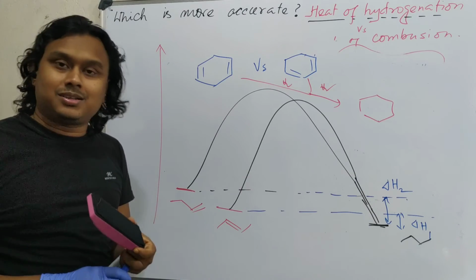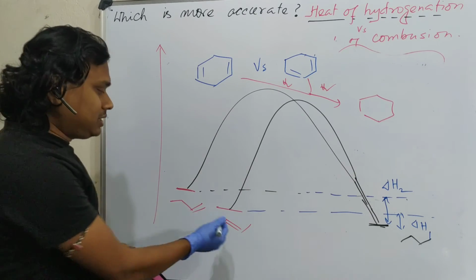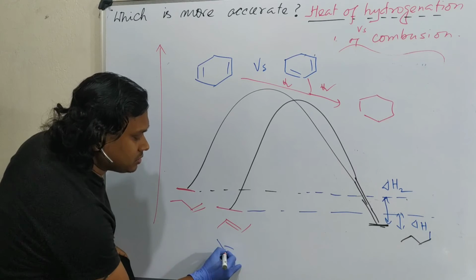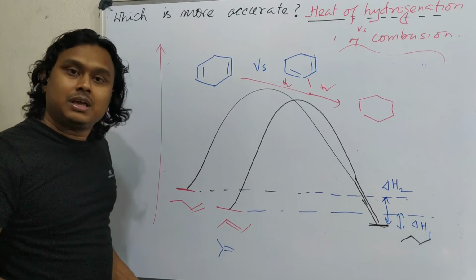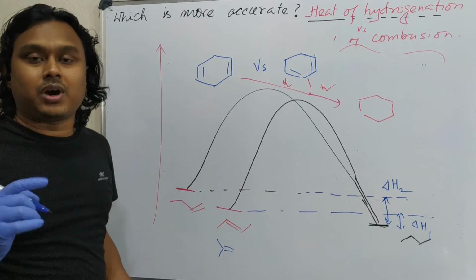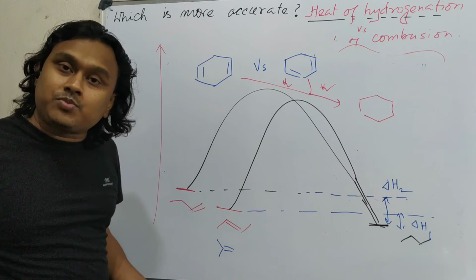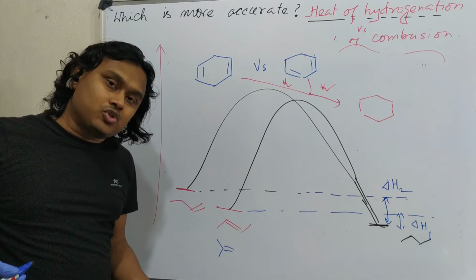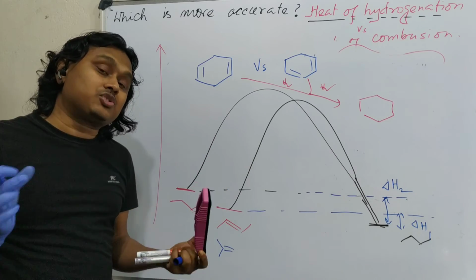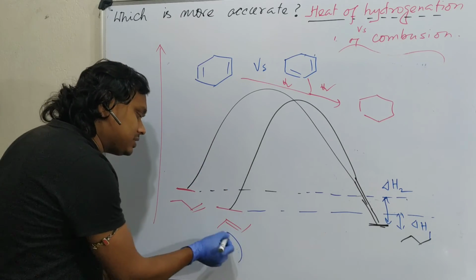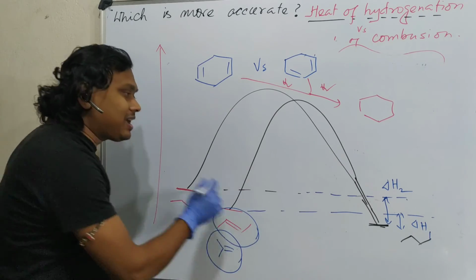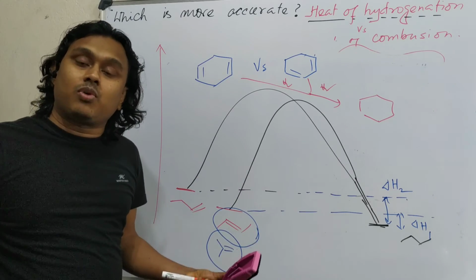hydrogenation. But in case of this and isobutene, if we compare, in the ultimate case the number of carbons and hydrogens are the same. Okay, in this case the number of carbon dioxide produced will be the same, the number of water produced will be the same, and the difference will be where? Based on the energy of the starting material, because at the end carbon dioxide and water are the fixed products.